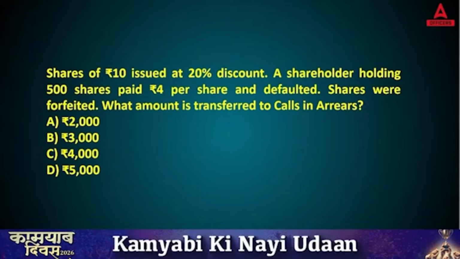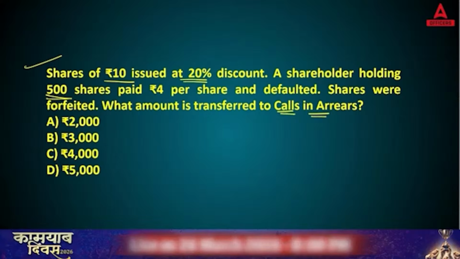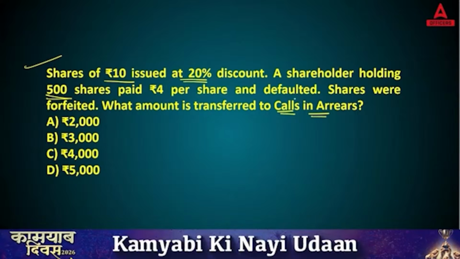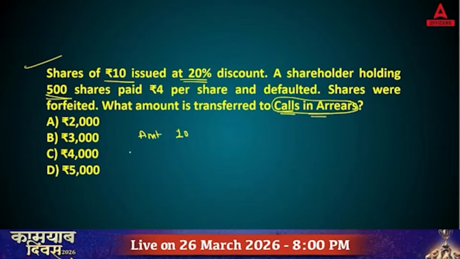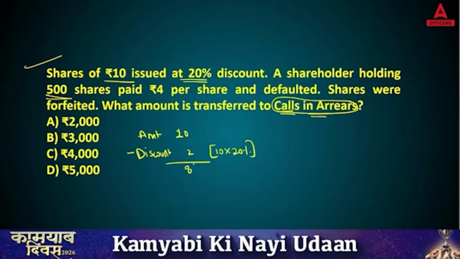Chaliye. Next, shares of rupees 10 paid at 20% discount. A shareholder holding 500 shares paid rupees 4 per share and defaulted. Shares were forfeited. Now, what amount is transferred to calls in arrears? Here you need to calculate what amount you will transfer under calls in arrears. Basically, rupees 10 is the amount, but you are providing a discount of 20%. So that is 10 into 20%, rupees 2. So 8 is the amount which you need to take from the shareholder.